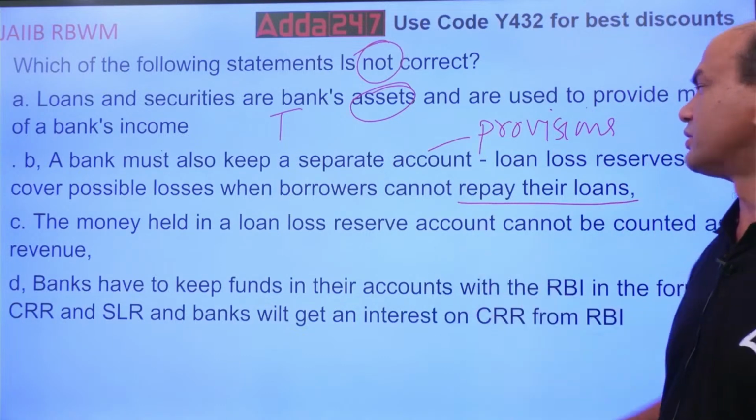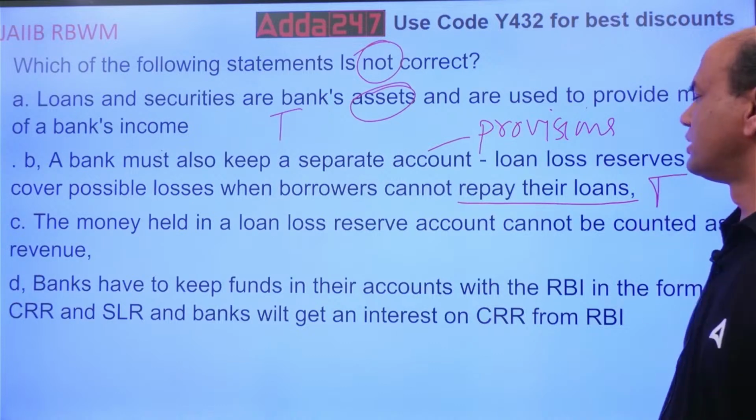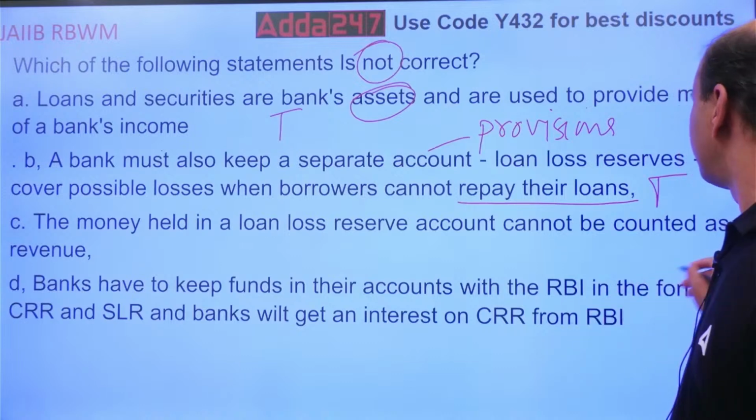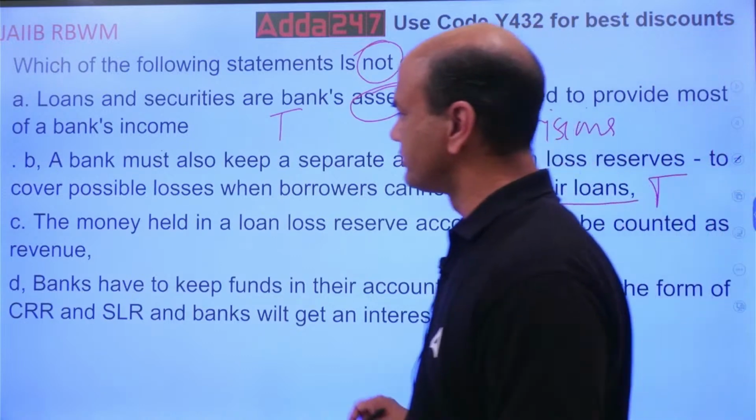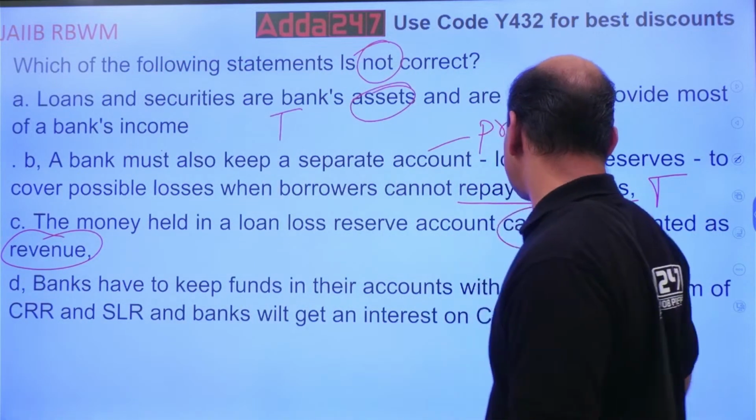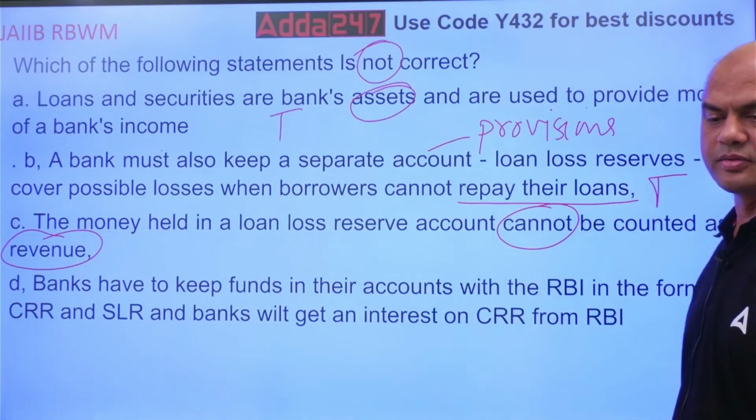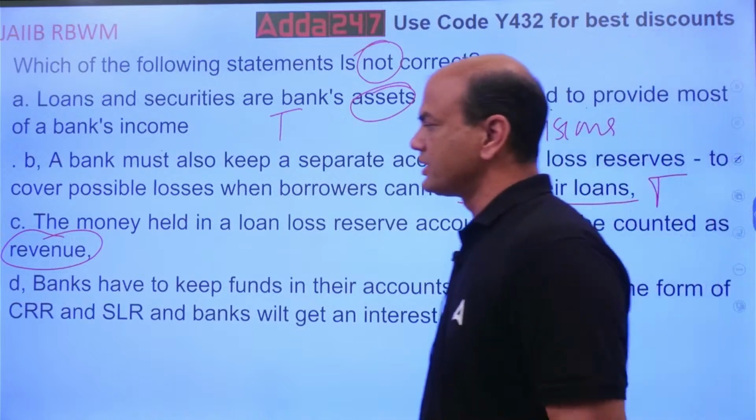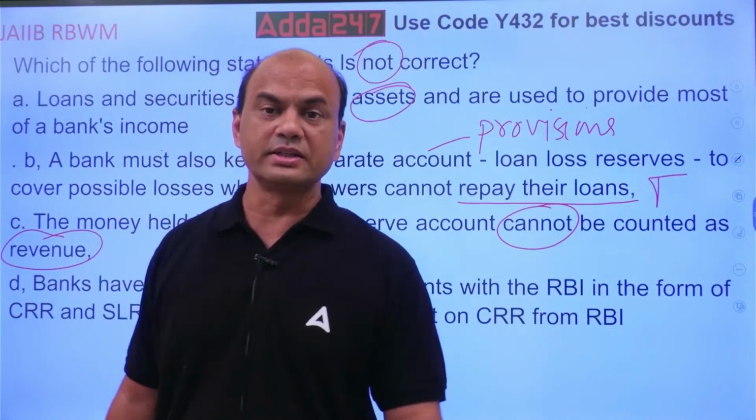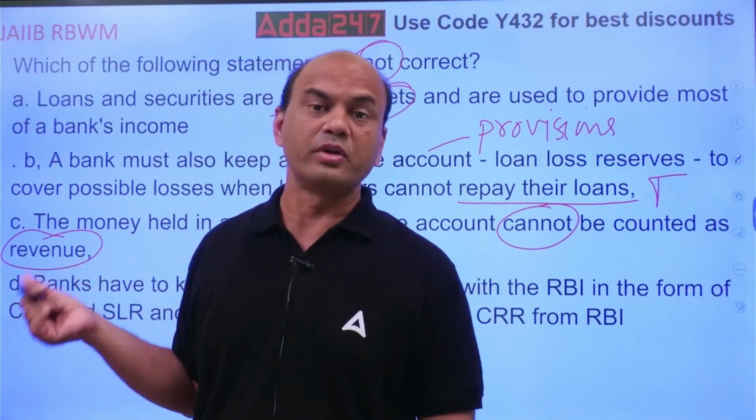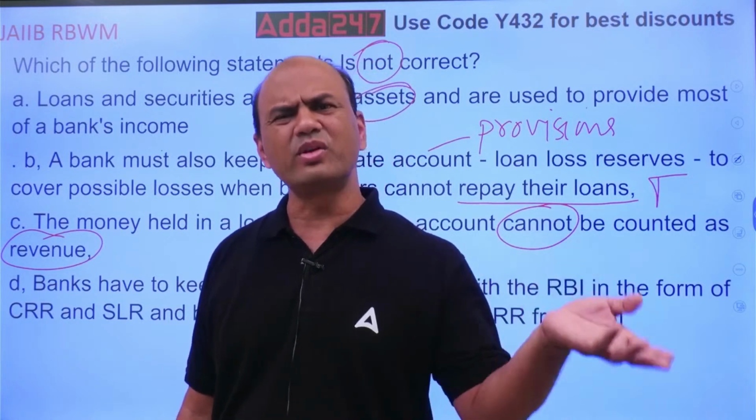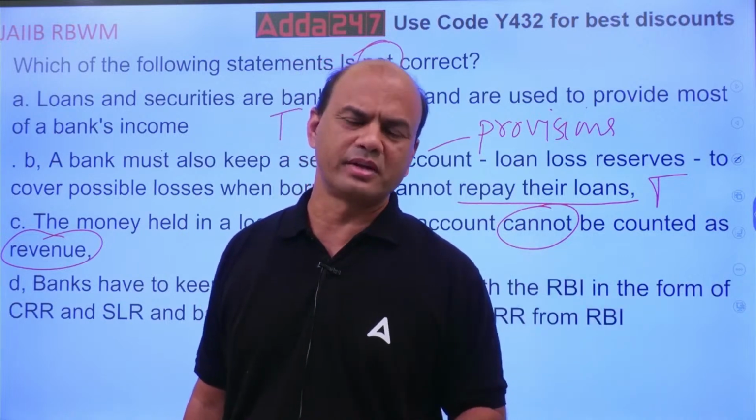The money held, so this is true. The money held in the loan reserve account cannot be counted as revenue. Obviously, revenue means income. Cannot be counted as revenue. So that is obvious, because what is income? Income means which I can use somewhere. But this loan reserve account, I am not using it somewhere. I am keeping this for some contingencies, some losses if they come in future.